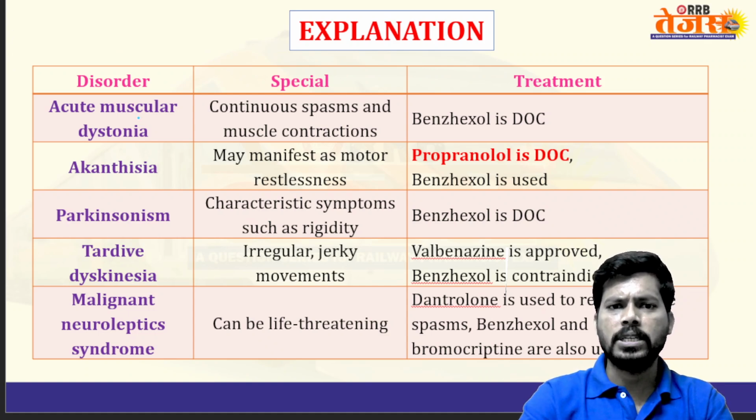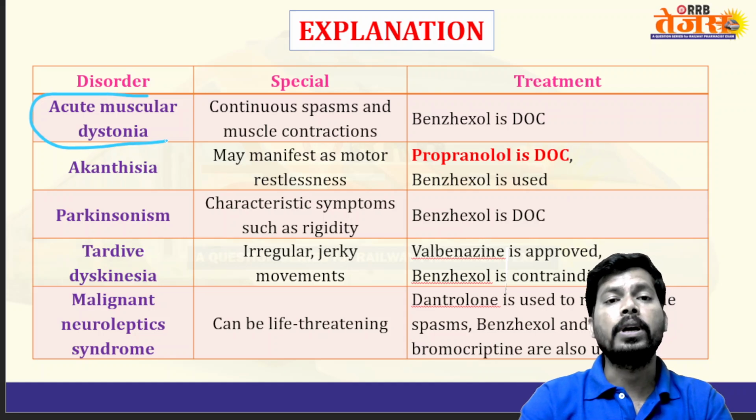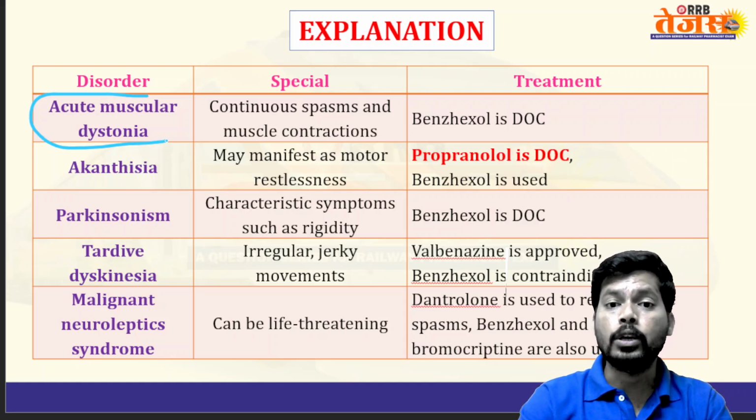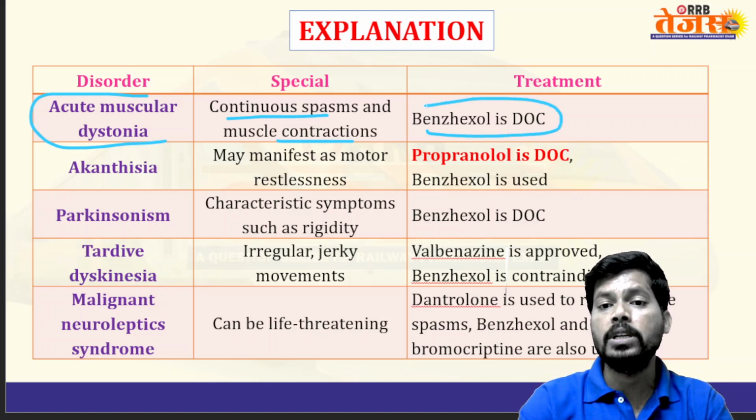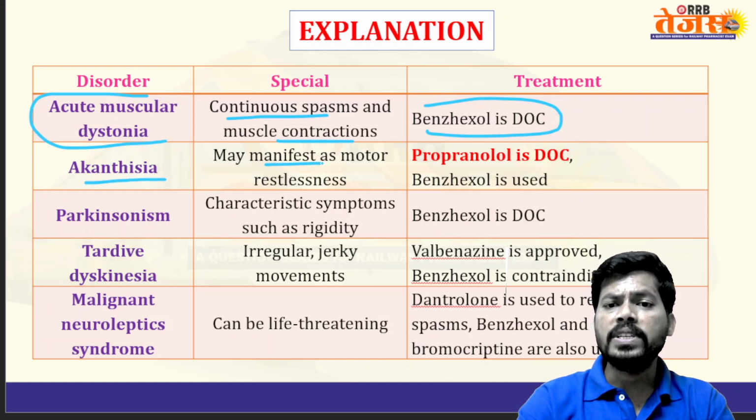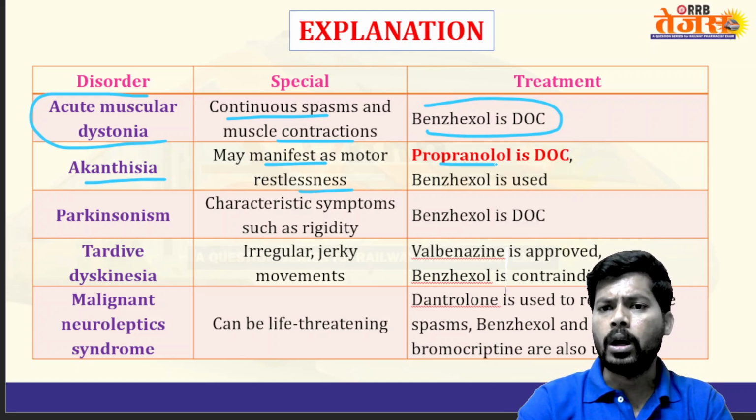So let's see the discussion. Acute muscular dystonia is an abnormality in the tone, that is continuous spasm and abnormal muscle contraction. The treatment, benzhexol, is a drug of choice. Benzhexol is an anti-muscarinic drug. Next, akathisia. It manifests as motor restlessness. Drug of choice is propranolol, and benzhexol is also useful.